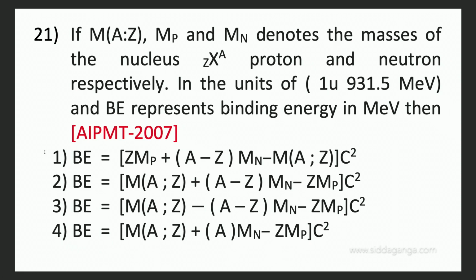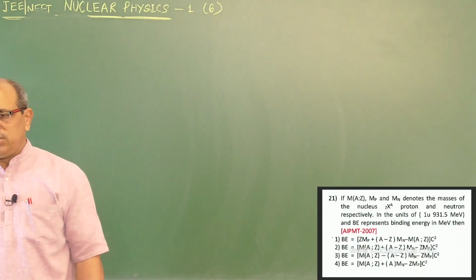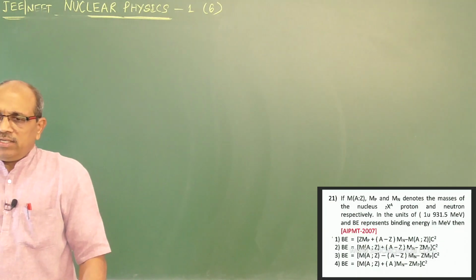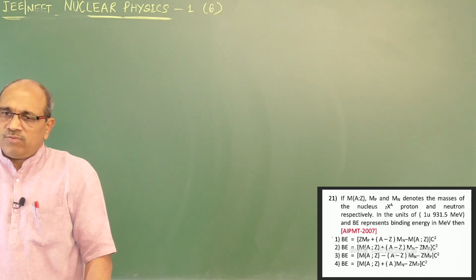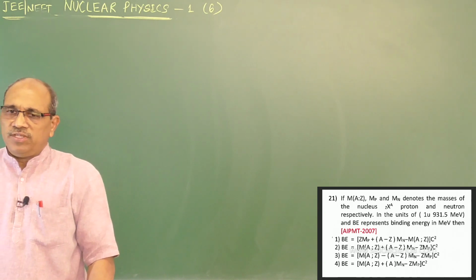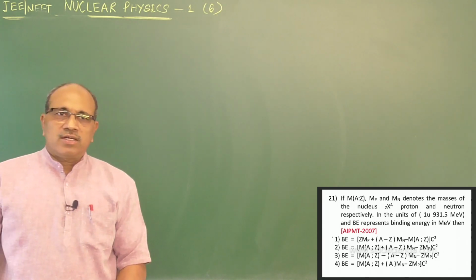So again a similar question, 21. M_AZ, it appeared in 2007. Mp and Mn denote the mass of the proton and neutron respectively in the unit of u, and binding energy represents the binding energy in MeV. So directly you can understand what we discussed earlier. Binding energy equals ZMp plus (A minus Z) into Mn minus M_AZ into C square. Option number 1 is the right one out of the given. Go to the next.